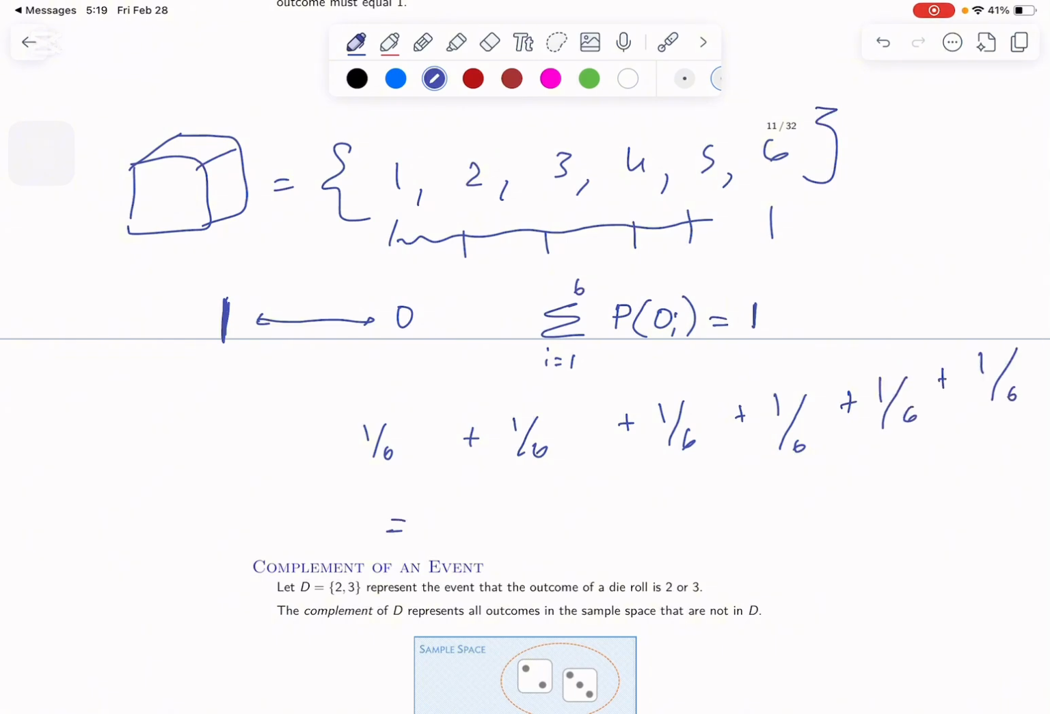If we add all of this, it gives us 6 over 6, which is 1. So if we add all the probabilities of getting this or this or this, even if we make these into events, say event A is this, event B is this, and event C is this, if I add all of them, it should come out to 1. But of course, when you're adding, you should make sure that the events don't overlap.